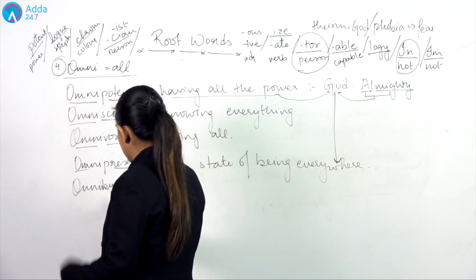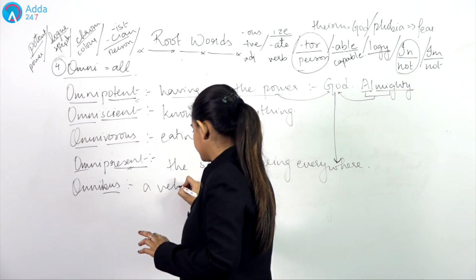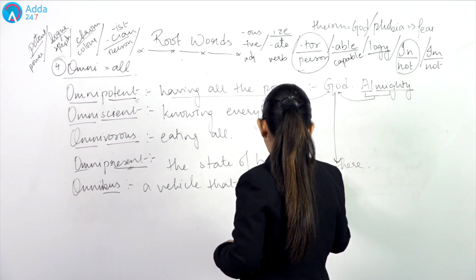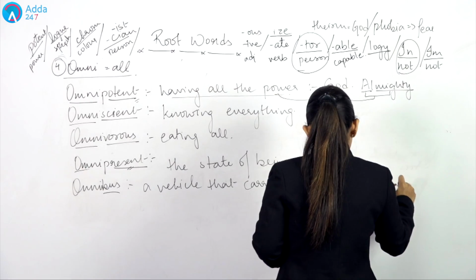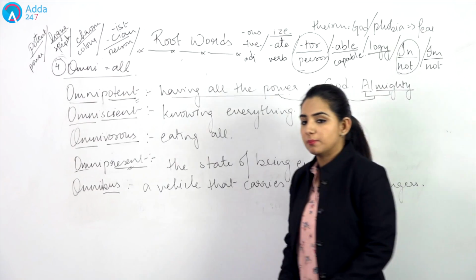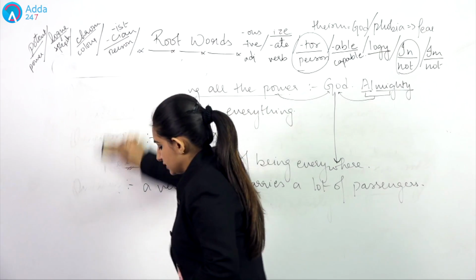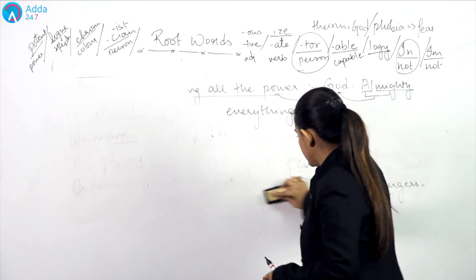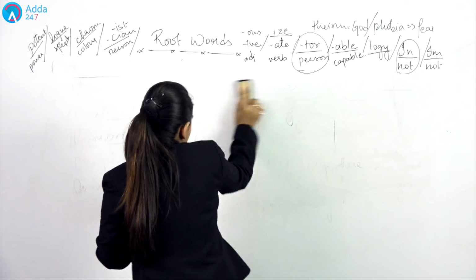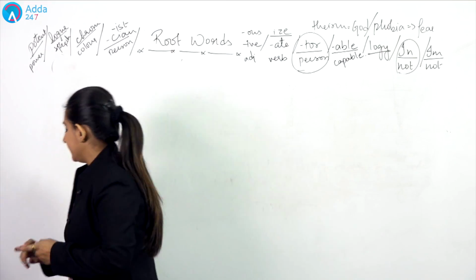Then we talk about omnibus. Bus is actually a vehicle and omni means all. So it's actually a vehicle that carries a lot of passengers. A bus, a vehicle that carries a lot of passengers is what we mean by omnibus. So I suppose till now all the words related to omni, related to nar, mot and mono are clear. With this you got to know a lot of root words that have been written over here. So I hope with this you'll be helping yourself out in a lot of ways, right?